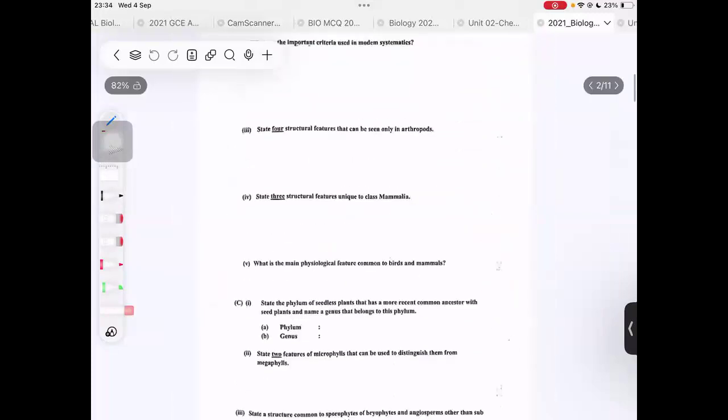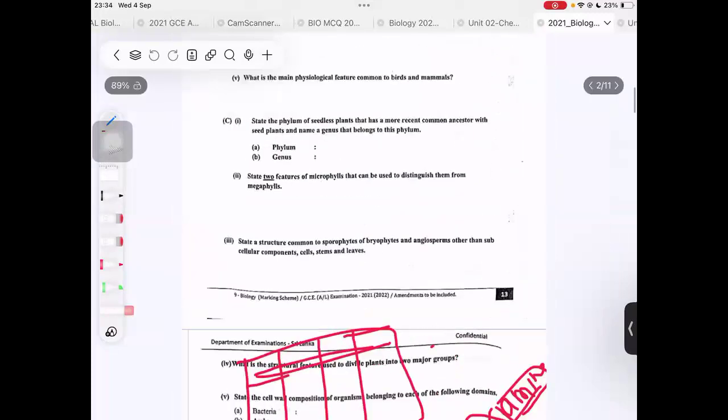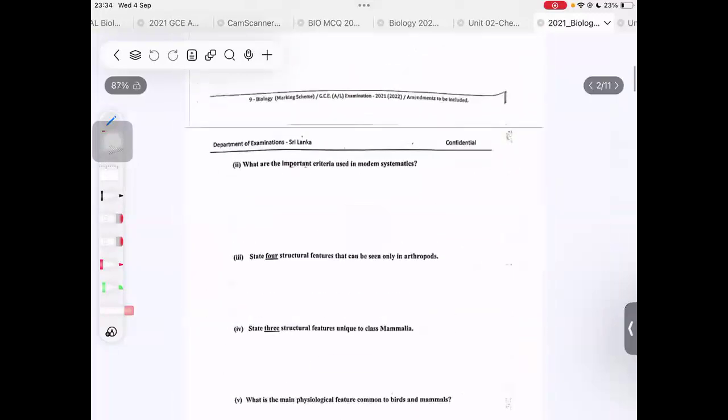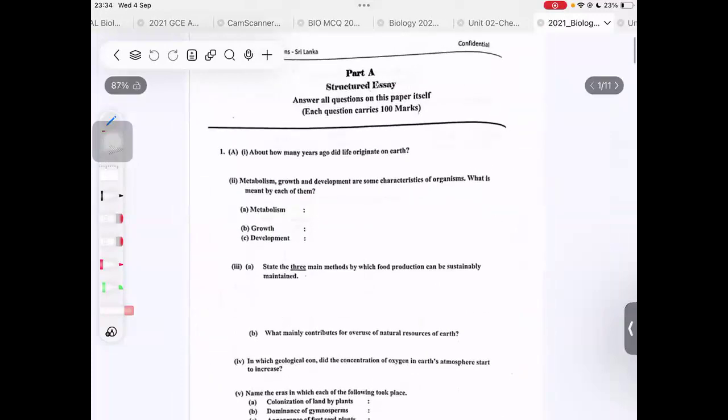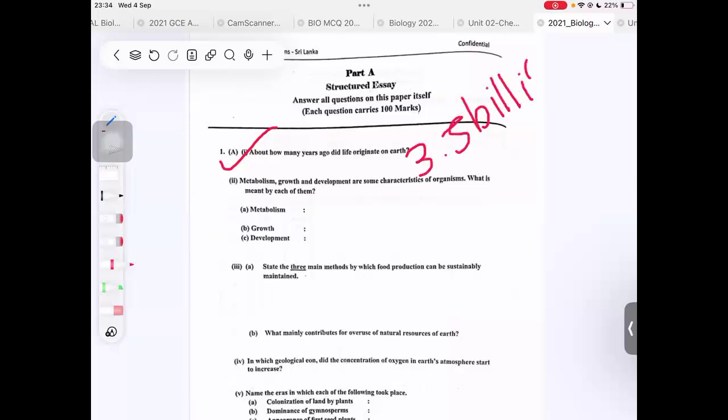Right, 2021, I think. Yeah, about how many years ago did life originate on Earth? First tell me the answer for the first one. Even I'm not going to check the answer, I will let you know. Life on Earth formed around 3.5 billion years ago, right?